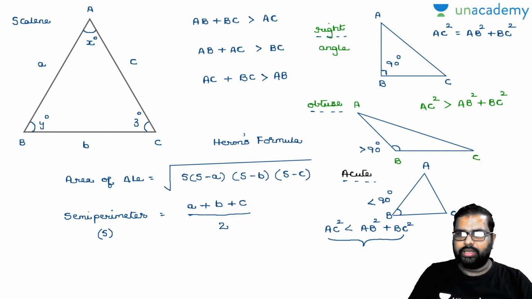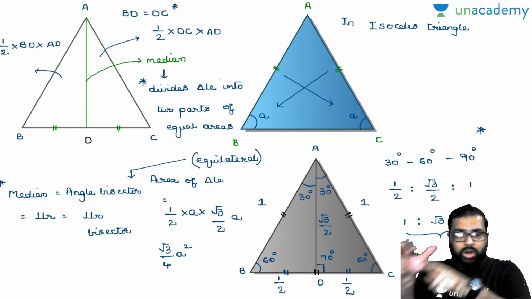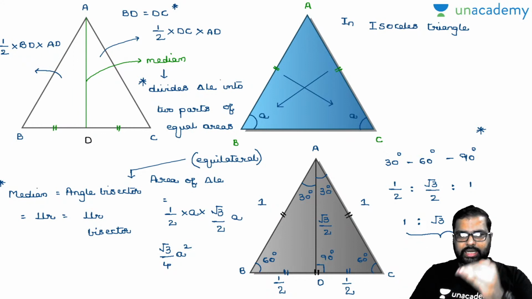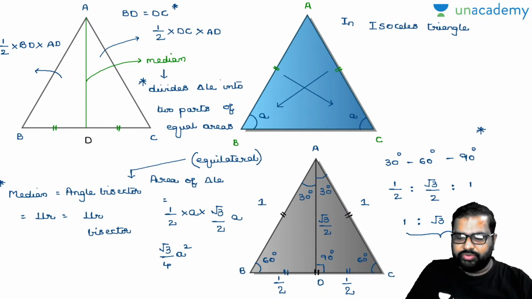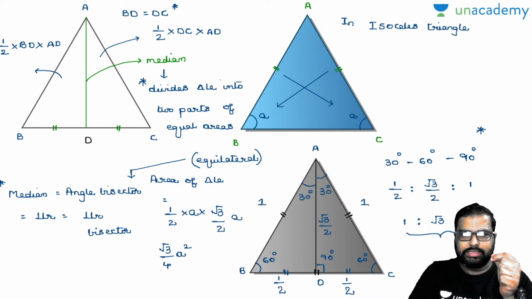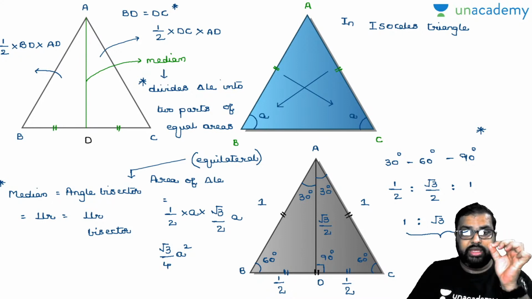Again, I'll go with the next property. I have discussed the property in isosceles and equilateral triangles, and I have discussed the median. So what is the important point in the median? First of all, what is a median? When you draw a line segment from a vertex to the opposite side, and it divides the base into two equal halves, this is called a median. I have given you one more property: this median will divide the triangle into two parts of equal areas.